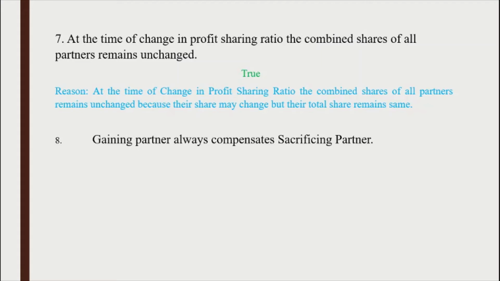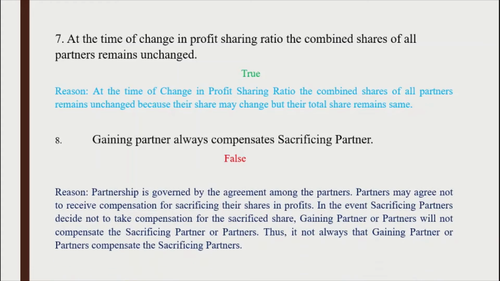Next question. Gaining partners always compensate sacrificing partners. It is false because partnership is governed by the agreement among the partners. Partners may agree not to receive compensation for sacrificing their shares in profits.